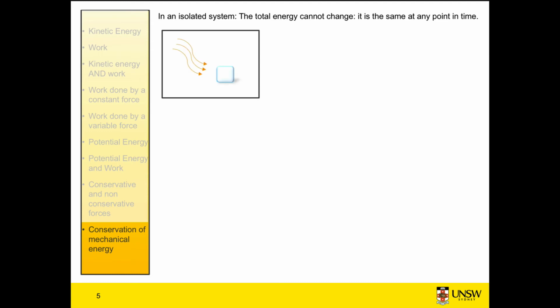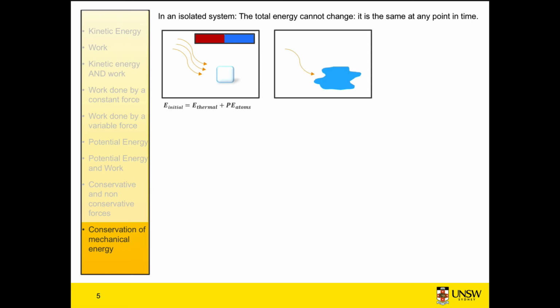So if we consider a system in which we have an ice cube and a certain amount of heat, our total energy in the system is initially the heat energy or the thermal energy plus the potential energy of the atoms in the ice cube. The physical process that occurs is that the atoms in the ice cube absorb the heat, and they convert this heat into kinetic energy. So the atoms in the ice cube start to vibrate. And once they have absorbed enough heat, they have enough kinetic energy and they're vibrating fast enough that they no longer hold a solid shape and they become water.